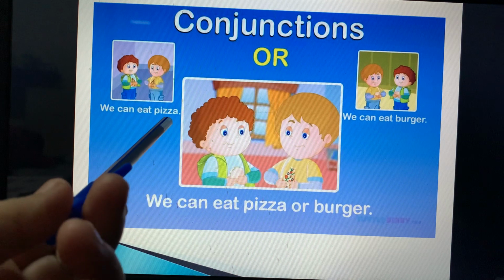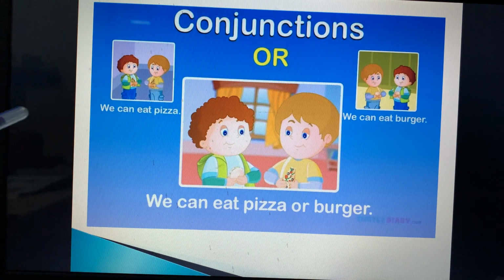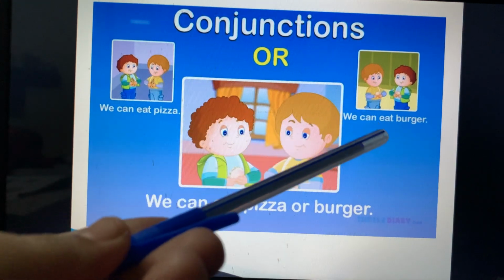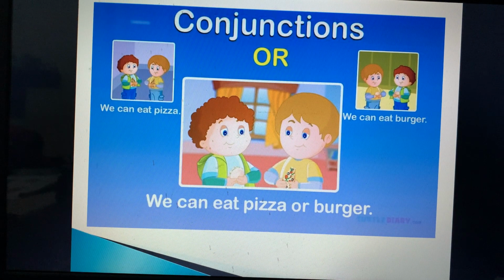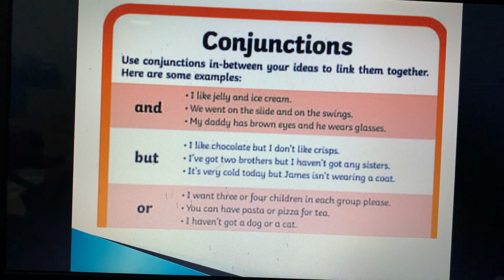We can eat pizza. Both the friends are talking together. We can eat burger. So we can eat pizza or burger. There is a choice between two things. Fine. Next is, these are the uses of conjunction with examples. We use conjunction in between our ideas to link together. When we link two ideas together, we use these conjunctions.